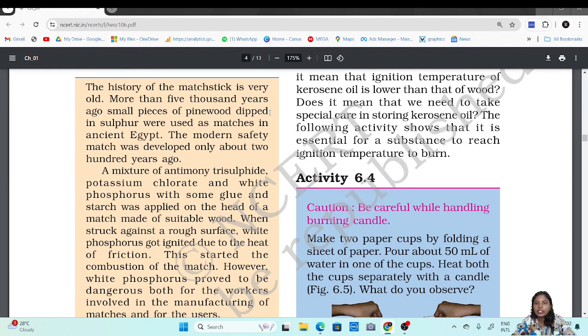The following activity shows that it is essential for a substance to reach the ignition temperature to burn. That is why we must be very careful with kerosene and fire, because if it gets heated even a little higher than room temperature, kerosene oil will catch fire.